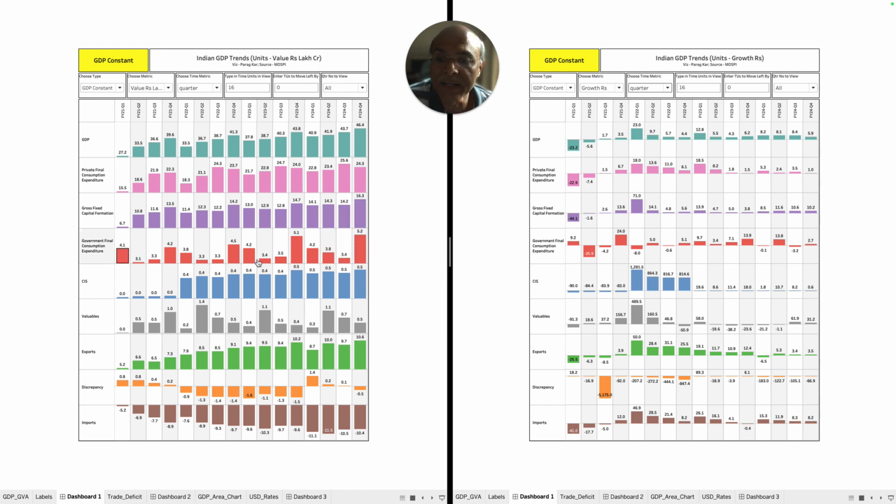Similarly, the government final expenditure number is higher. Look at this. Then we have exports, which have been projected as higher, 10.6. Imports have been projected lower. I don't know, it could be the other way around. Who knows? Because we have been importing significantly of late. And if something goes wrong, if there is a petroleum crisis or something happens, this number is at risk. FY24, though, if you look at this growth number, it is 5.9% because from a reference point of view in FY23 Q4, this number is slightly higher, not as significant.